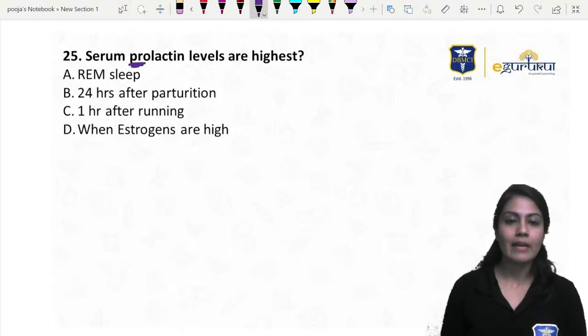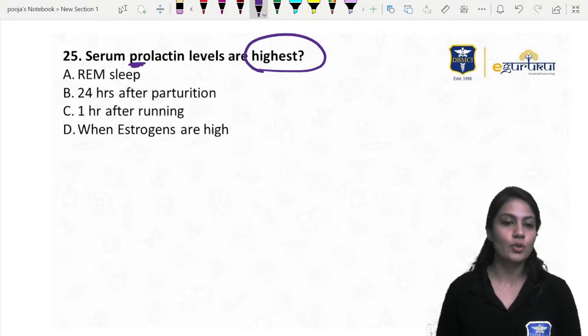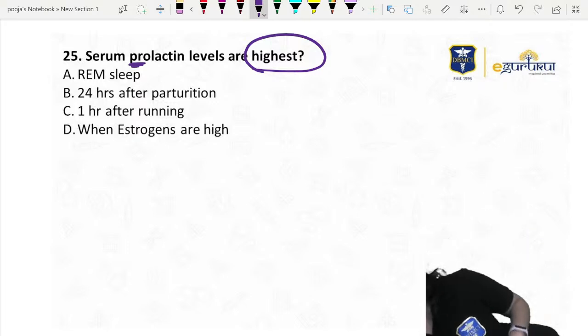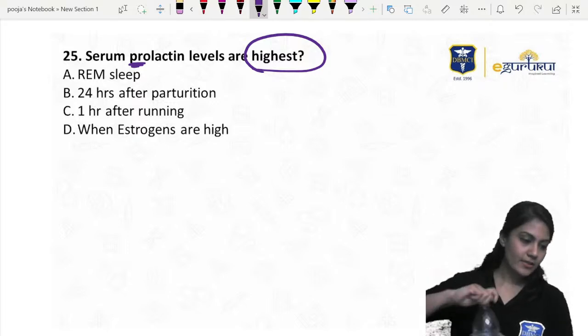Serum prolactin levels are highest. Yes children, when are they going to be highest? When are they going to be highest?